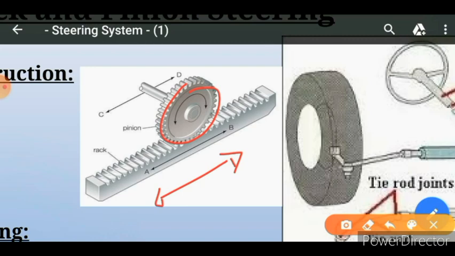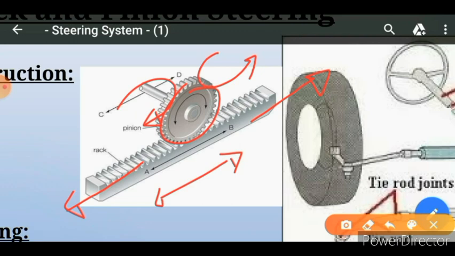Let's see how it works. When we rotate the pinion in the clockwise direction, this motion is transmitted to the rack and the rack moves in the left direction. When we give anti-clockwise motion to the pinion, then the rack moves in this direction.